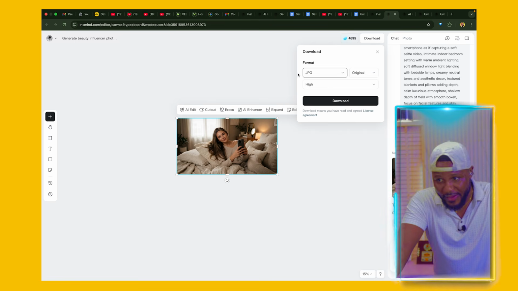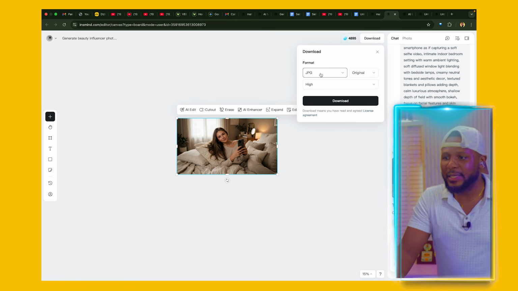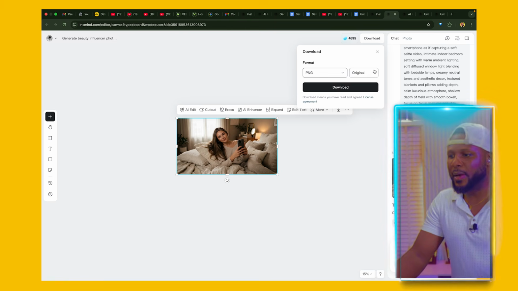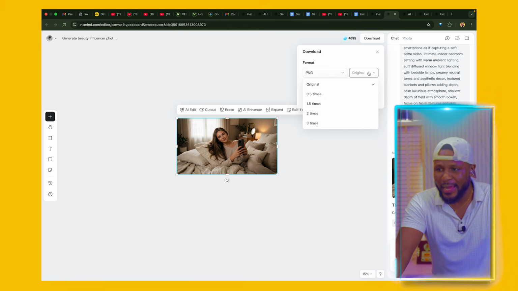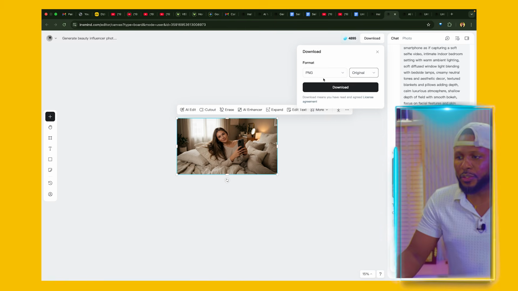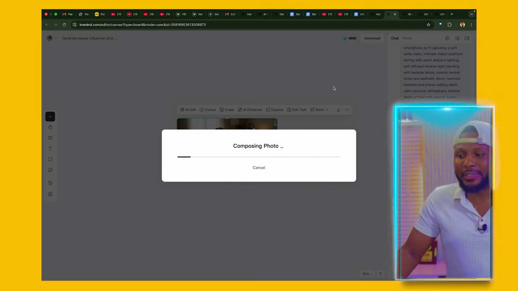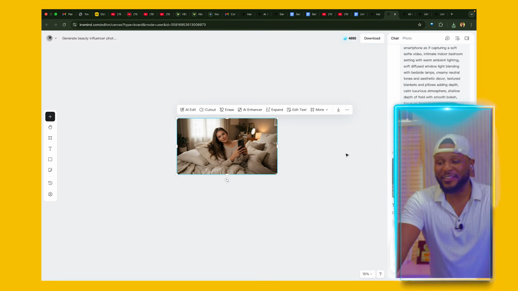So here, make sure you select either JPEG or PNG, but for high quality, I'm going to go ahead and select PNG, and you leave everything as original. So you're going to leave it at original, and then you're going to click on download, and it's going to go ahead and download the image to your device. Now you can do this with your mobile phone, or you can do it with your computer. So now that we have saved it to our device, let me walk you through the stage 2.